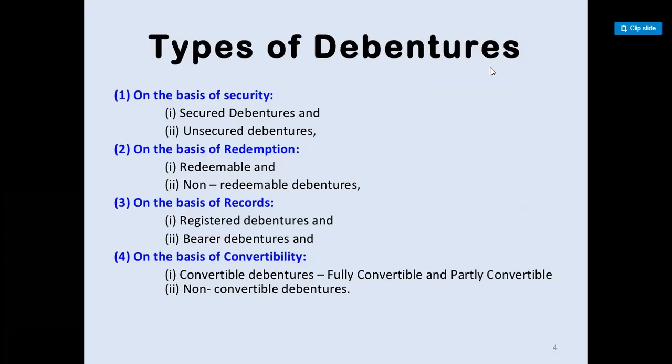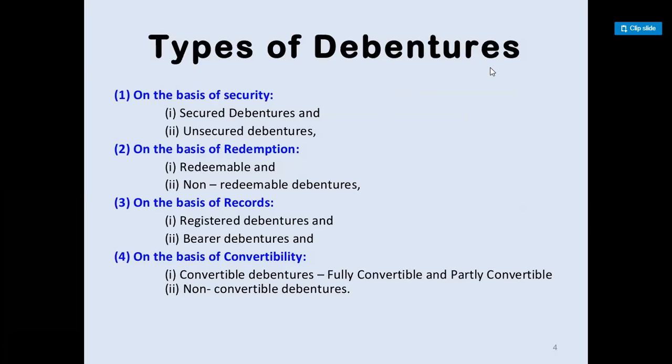They are classified on the basis of security: secured debentures and unsecured debentures, that means collateral. They have given certain assets for security. On the basis of redemption: redeemable and non-redeemable debentures. Redeemable means the amount is to be paid back by the company to the debenture holder.